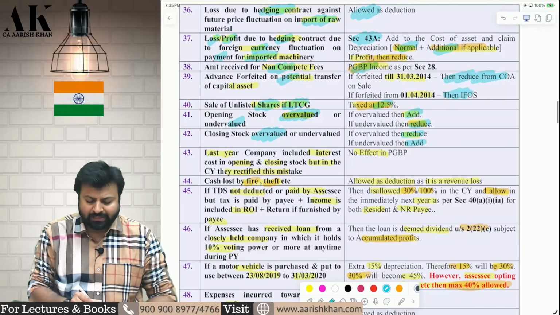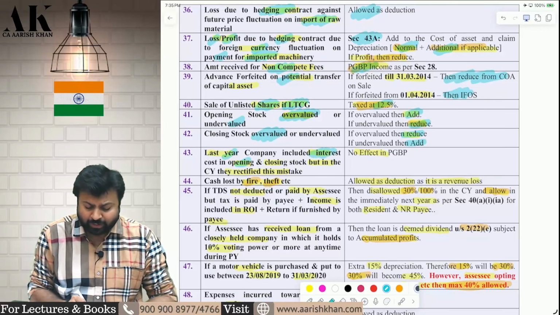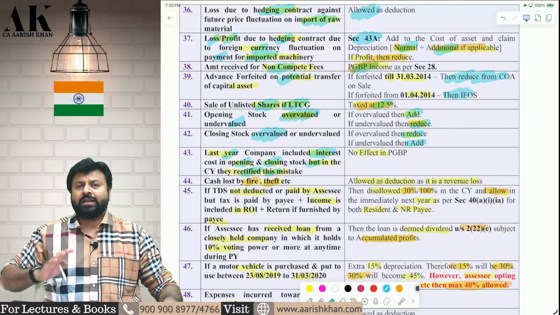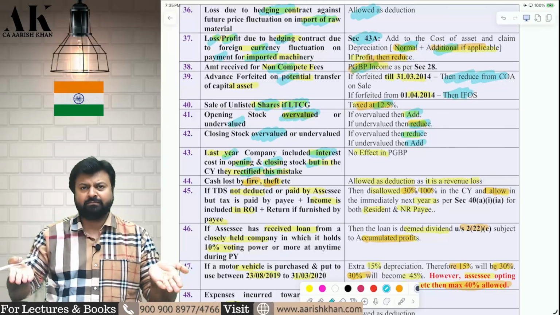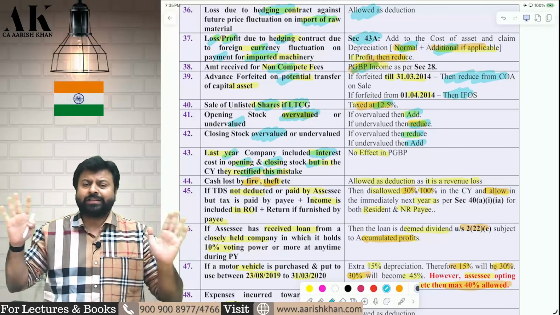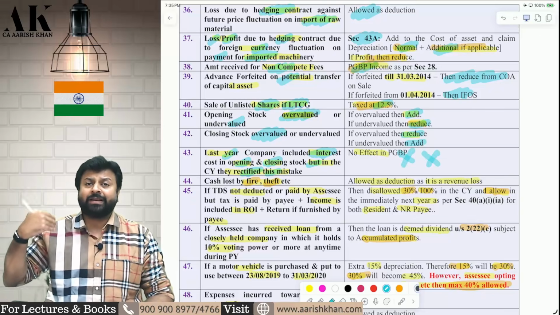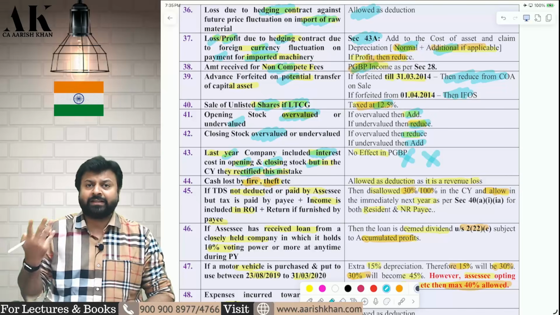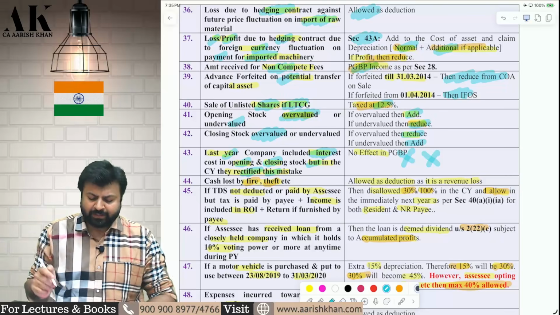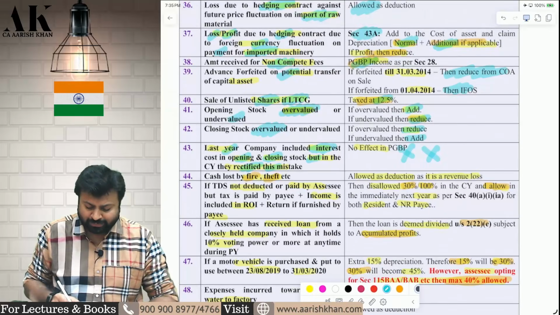Now, last year, the company mistakenly has included interest in the opening and the closing stock, but in the current year, the company has rectified the mistake. So in the last year, whatever mistake was done by the company, that is rectified in the current year, so everything is correct. So nothing should be done, no effect in PGBP, because whatever mistake was done by the company last year, they have suo motu rectified in the current year, so there is no need to give any effect in PGBP.